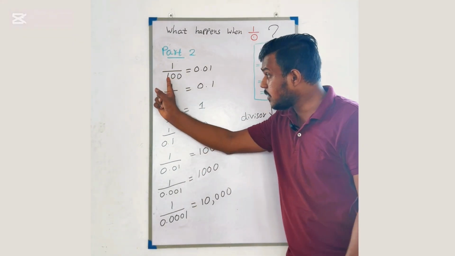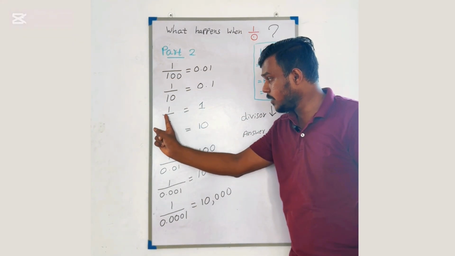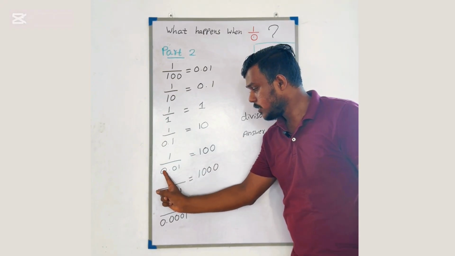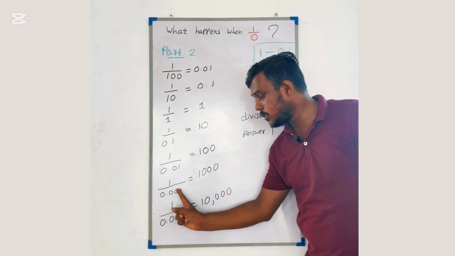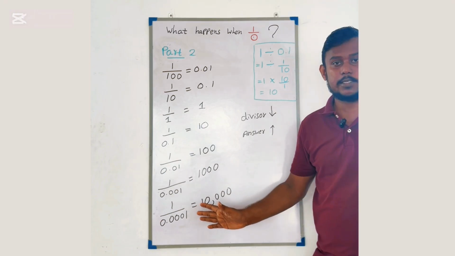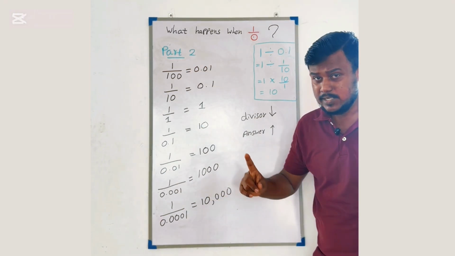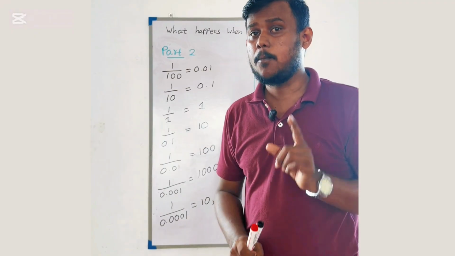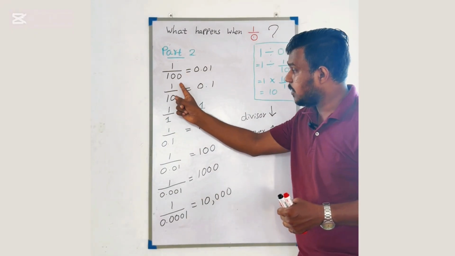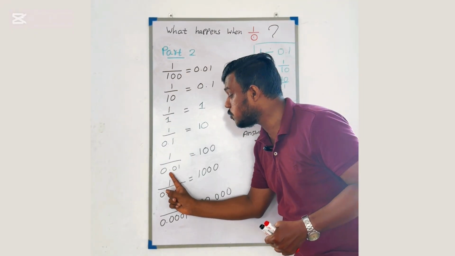Now look at that divisor here. 100, 10, 1, 0.1, 0.01, 0.001. Likewise. Can you understand what's happening to the divisor? Yes, it is decreasing, isn't it? But we can express it as it's getting much more closer to 0.